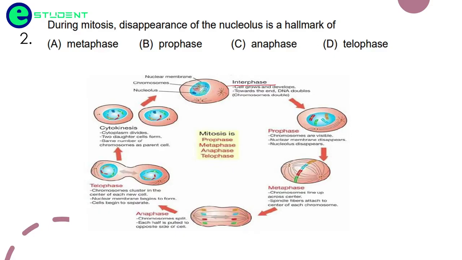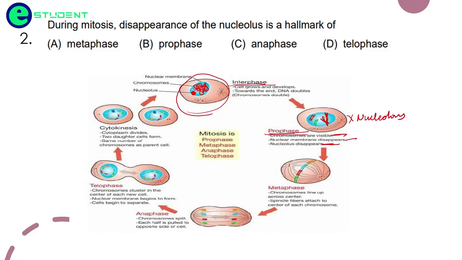In the case of prophase, chromosomes are visible, the nuclear membrane disappears and the nucleolus disappears. In the interphase the cell is growing in size and preparing itself. You see the chromatin totally dispersed, but in the prophase the chromosomes get condensed, and you will see there is no nucleolus.